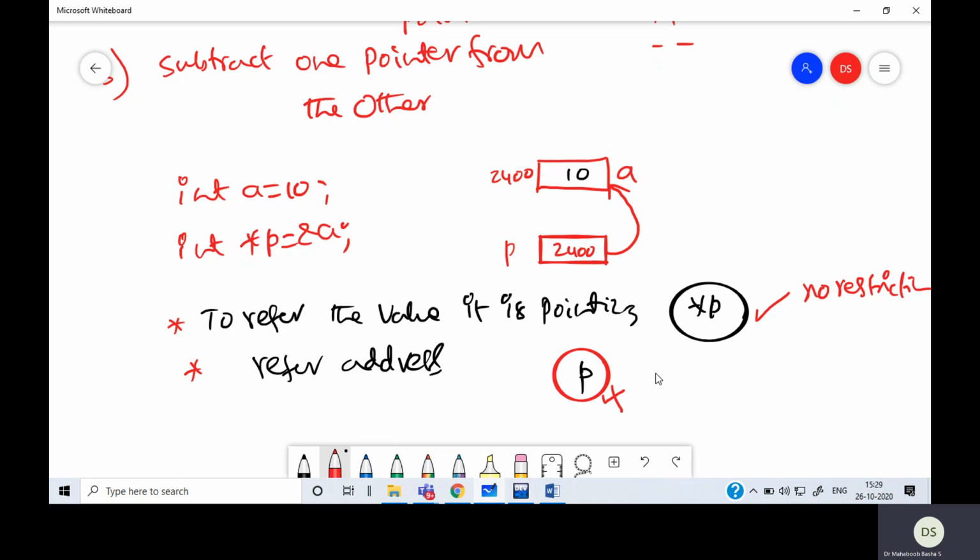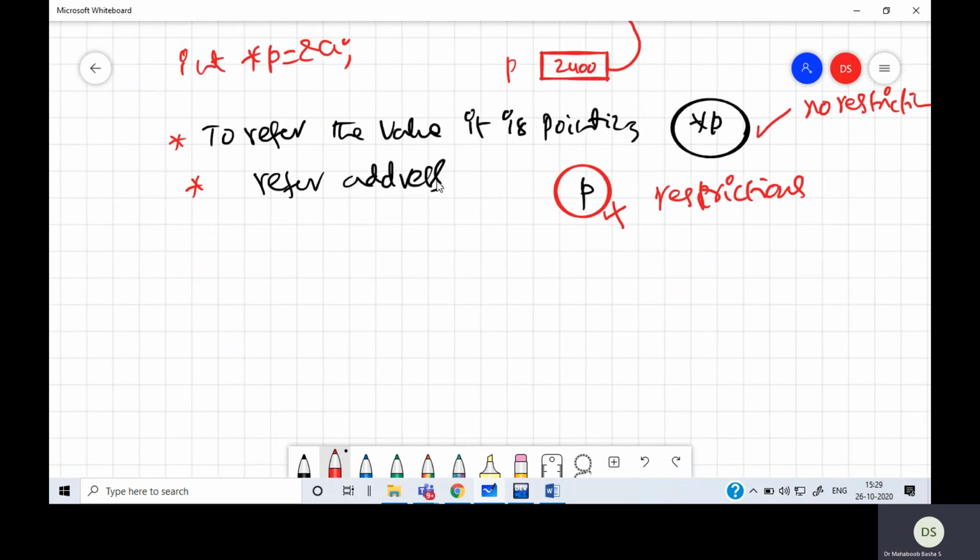Here I am referring the address, so the restrictions are applicable. The restrictions are applicable when I am using pointer to refer the address. When I am using the dereferencing operator asterisk to refer the value, there is no restriction. That is what I want to clear.